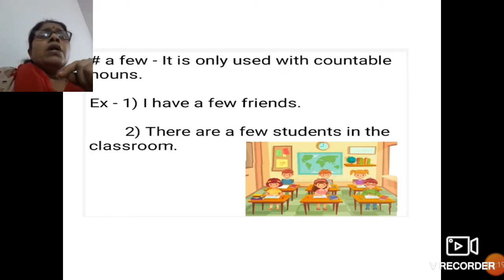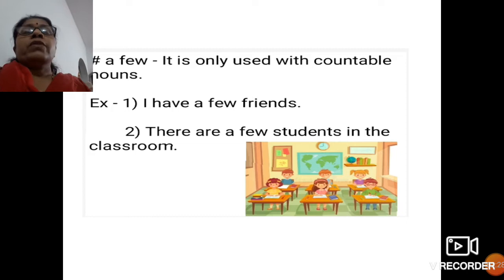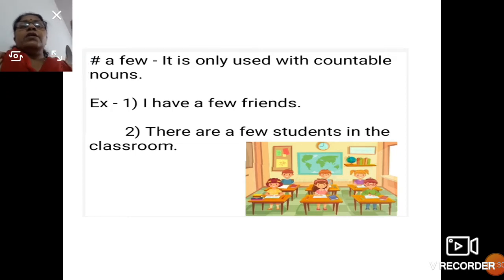Now, let me tell you some of the words which we will be using in the worksheet. One minute, beta. Here it is.